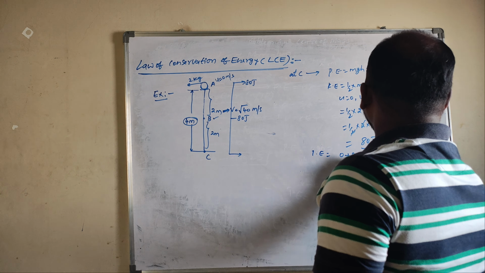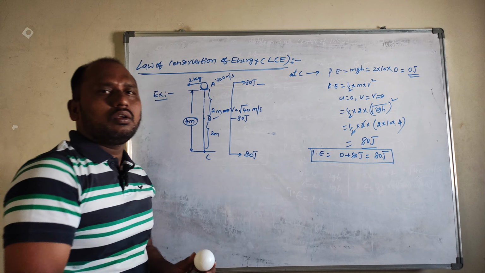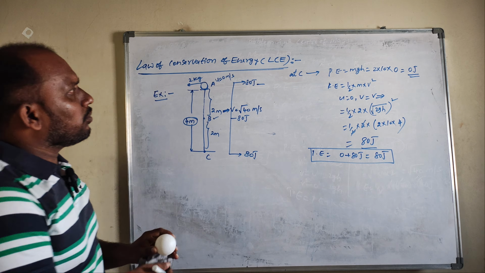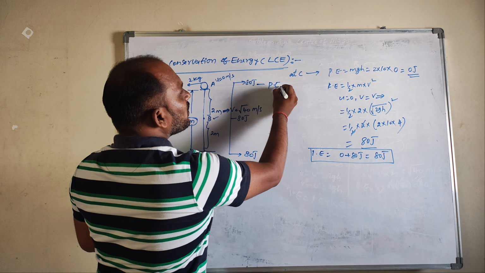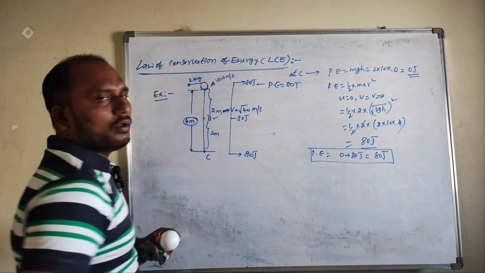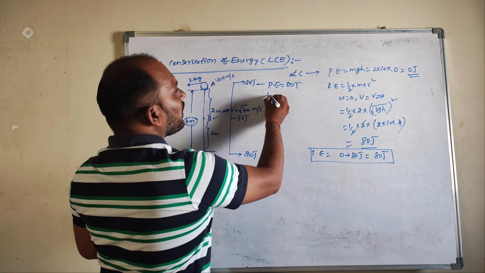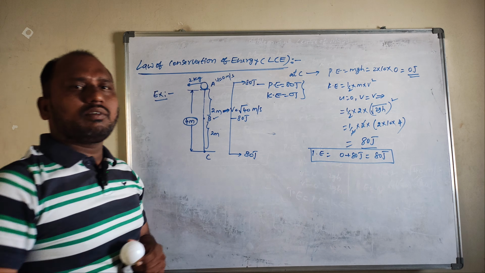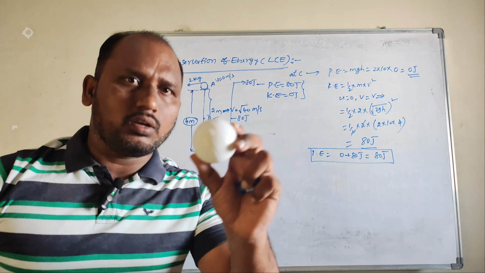So clearly understood. In this case, when you have a ball here, what is the potential energy, guys? P is equal to 80 joules. And what is the KE? KE is equal to 0 joules. So which is having the energy here? Potential energy the ball has.